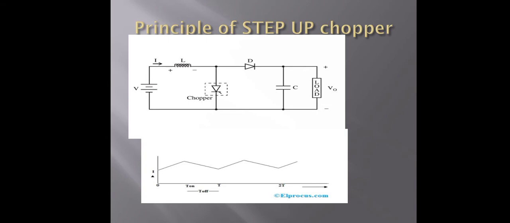Then, suppose the switch is open for the time t2. The energy stored in the inductor is transferred to the load through the diode, and the diode D1 is forward biased. That's why V0 is equal to V. Then we assume continuous current flow, with the waveforms for the inductor current as shown in the figures. When the chopper is on, the voltage across the inductor VL is equal to L di/dt. This is the first part of the step up chopper.